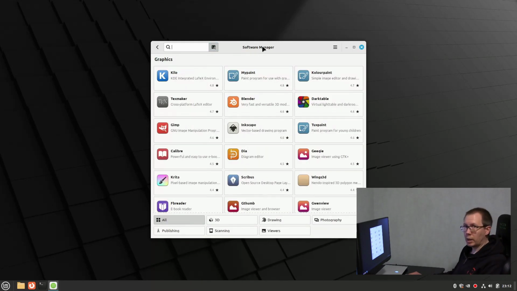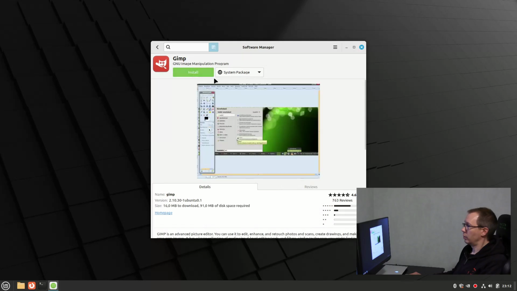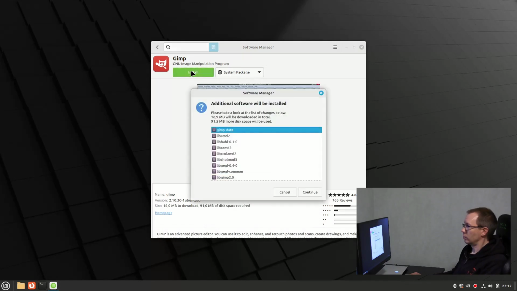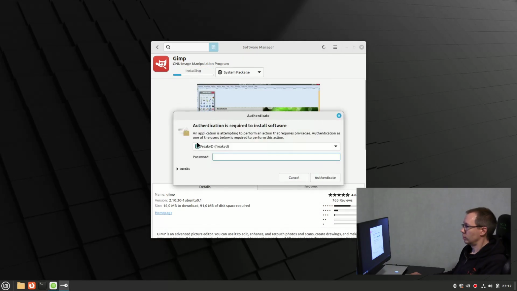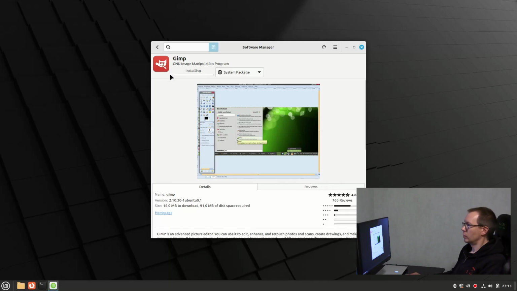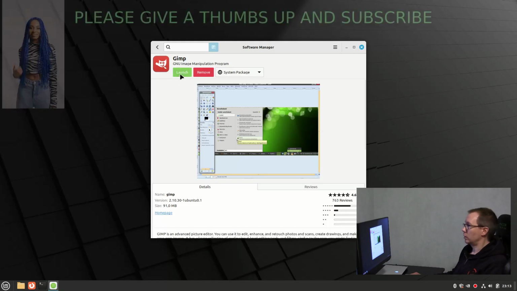There are two applications that I use a lot. It is GIMP and Inkscape. Now I'm installing GIMP, and you see it is very easy, and now I can launch it.